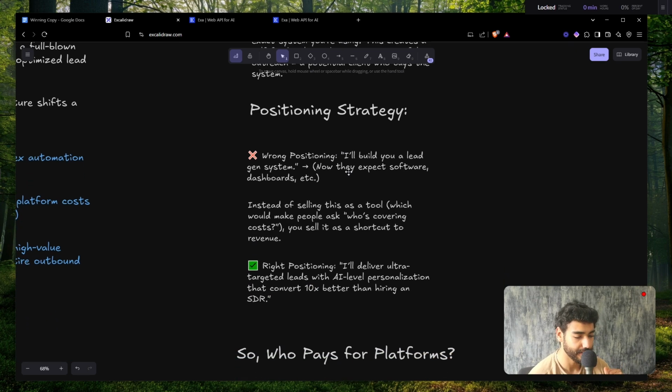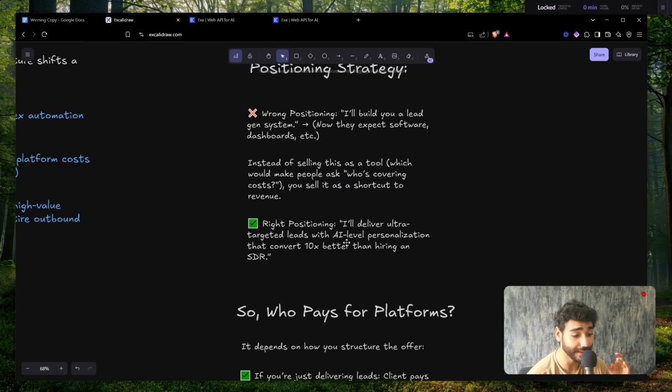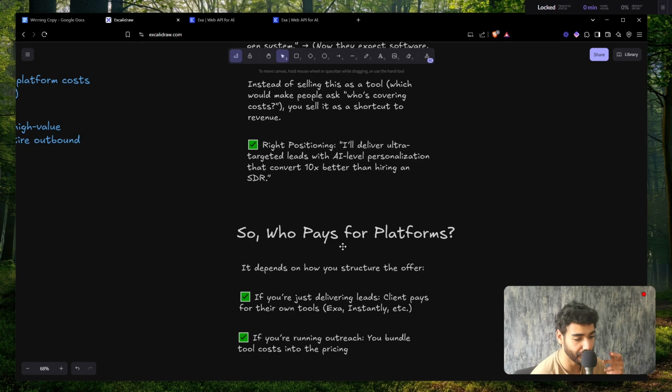So the wrong one is, I'll build you a lead gen system, because now they expect the software, dashboards, etc. So instead of selling this as a tool, which would make people ask who's covering the costs, you sell it as a shortcut to revenue. For example, I'll deliver ultra targeted leads with AI level personalization that converts 10 times better than hiring an SDR. It's an example.